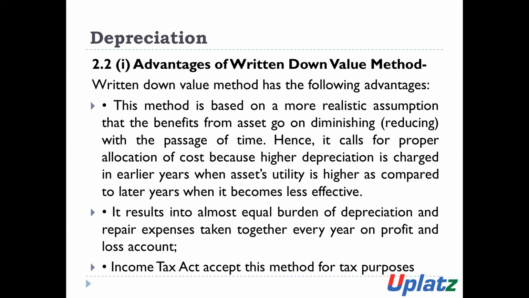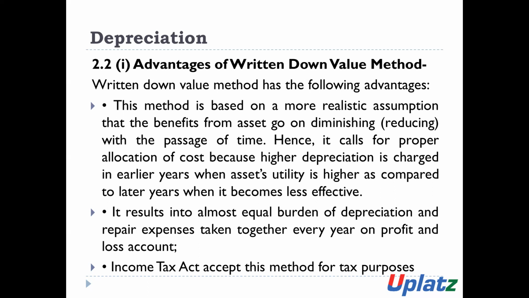Now we will discuss the advantages of the written down value method. There are some advantages which are given as follows. This method is based on a more realistic assumption that the benefit from the asset goes on diminishing with the passage of time.